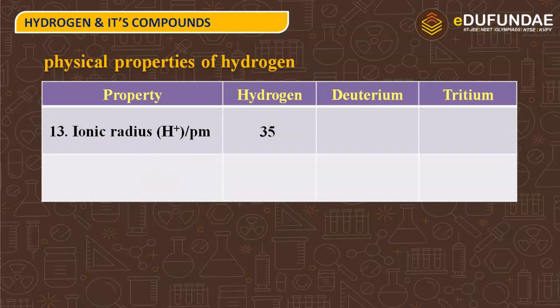So ionic radius, that is H positive radius is 35 picometers, and ionic radius, that is anion of hydrogen H negative hydride, is having ionic radius 208 picometers.